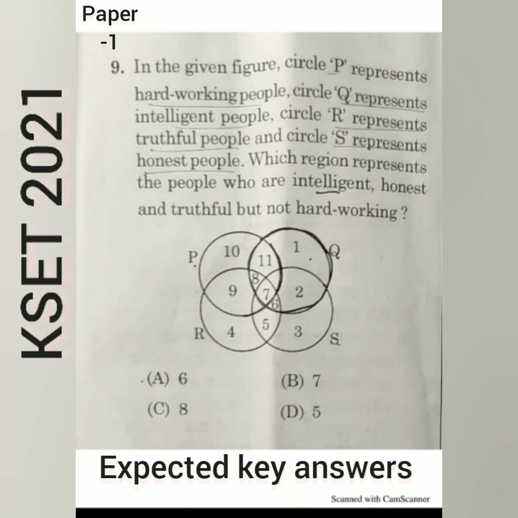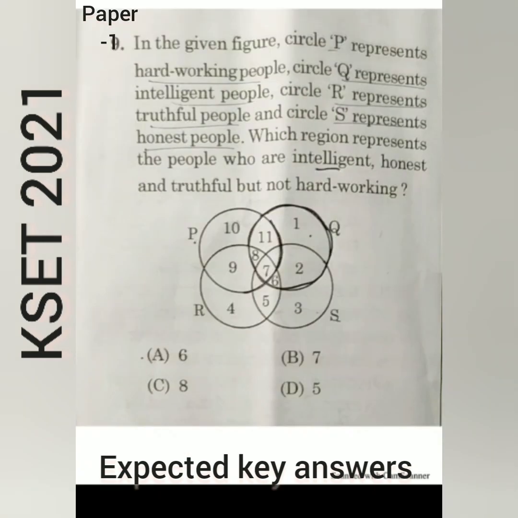So here, out of four options, A is the correct one. So this portion, these six portions are intelligent, honest, truthful persons, but not hardworking. So option A is the correct one. So this is all about the CASE 2021 analysis.